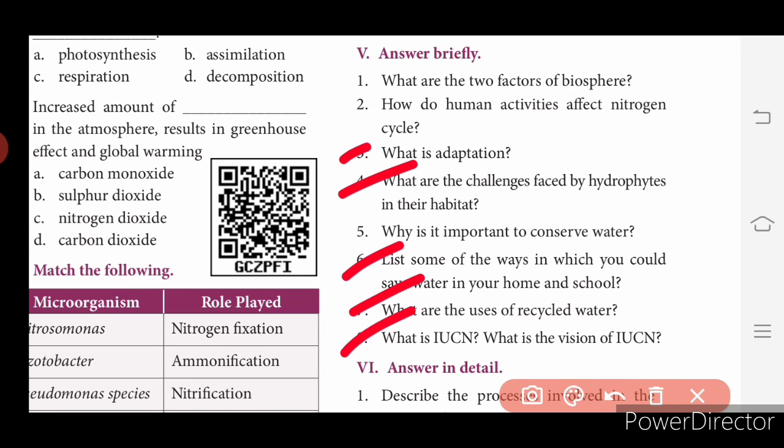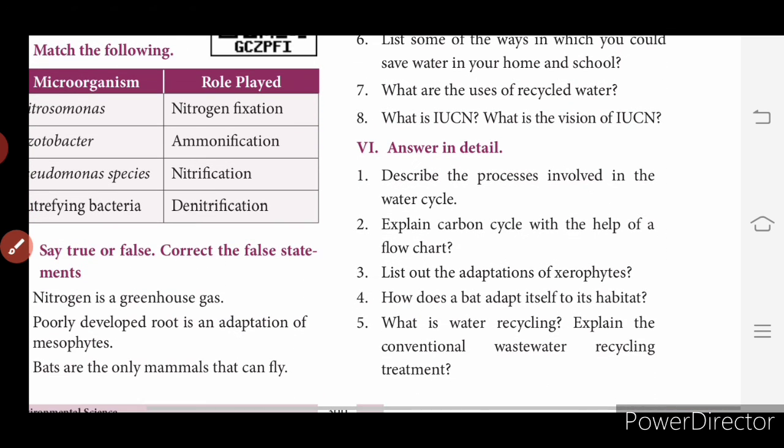These 5 answers, write in your classwork. Then answer in detail. You have 5 questions. I want you all to write the third and fifth: list out the adaptations of xerophytes, and what is water recycling, explain the conventional wastewater recycling treatment.